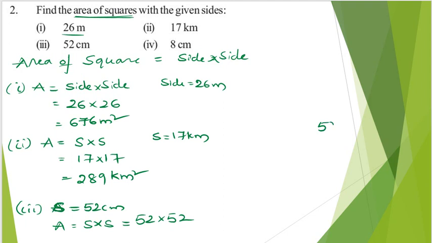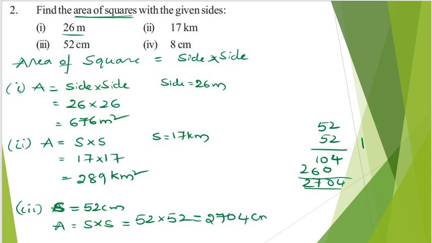Now let us multiply 52 with 52. So 2 2s are 4, 2 5s are 10. Next 5 2s are 10, so 1 will be carried. 5 5s are 25 plus 1, 26. So from this, what I am going to get? 2704. So this is nothing but 2704 centimeter square.